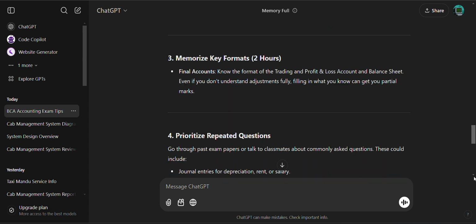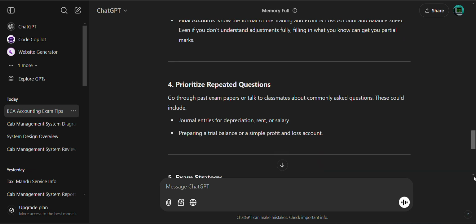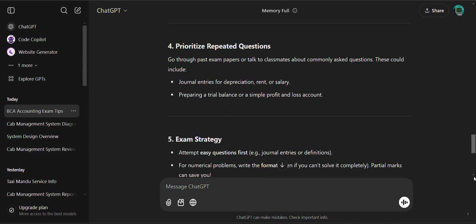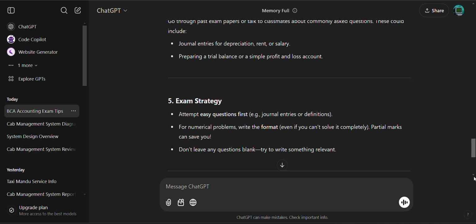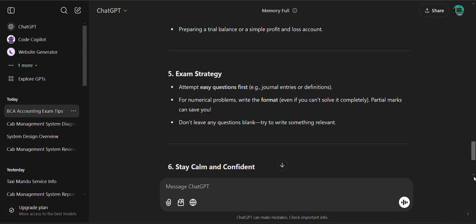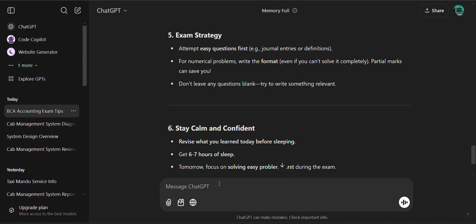You can get partial marks. Journal entry for depreciation, rent, and salary. Prepare a trial balance for a simple profit and loss account. Exam strategy: attempt easy questions first. First, journal entry for numerical problems. Write the format, and what you can solve completely. Partial marks can save you. Stay calm. Get 6 to 7 hours of sleep.